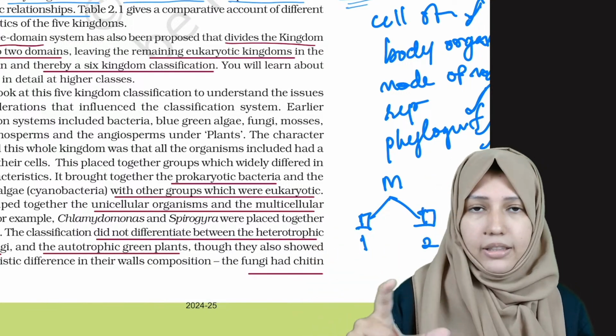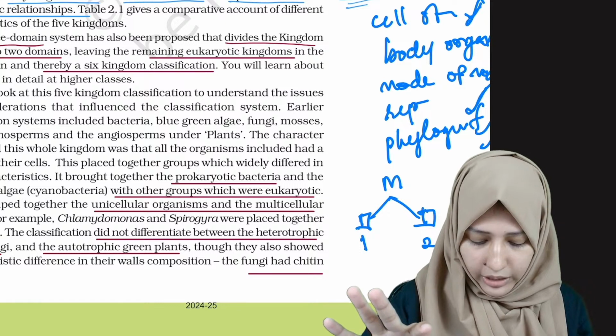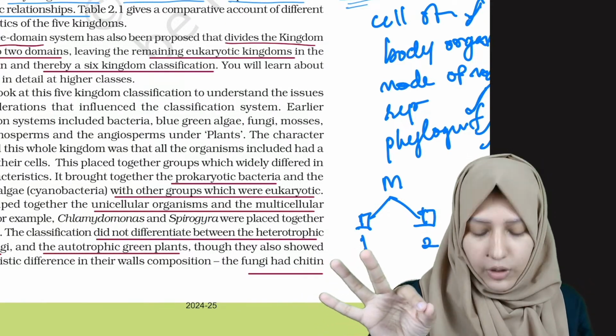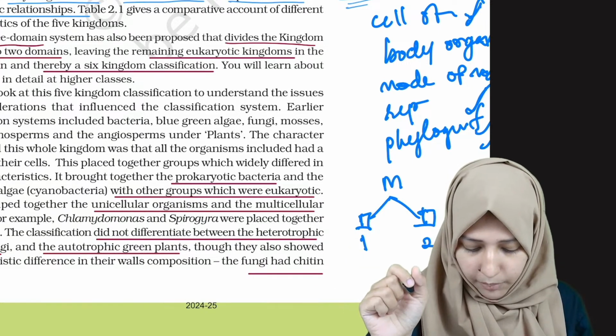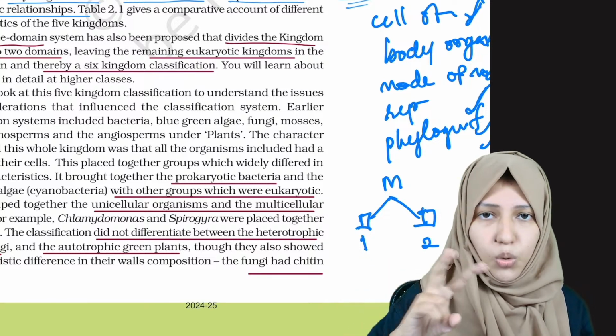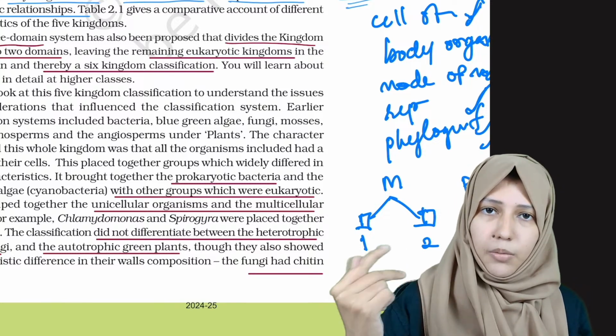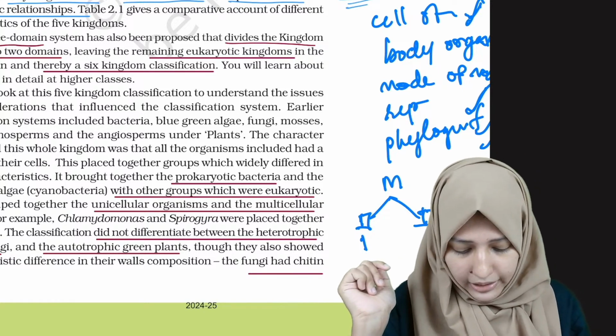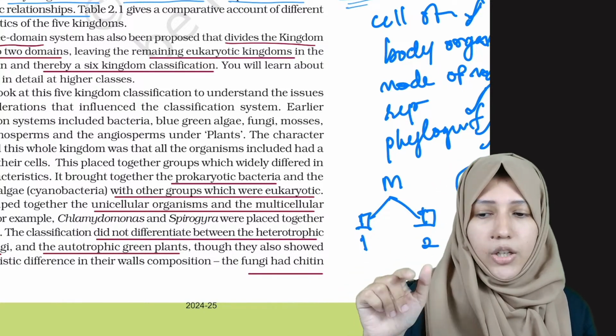All the other 4, Protista, Fungi, Animalia and Plantae, belonged to the 3rd domain. So, you got it right. Monera was divided into 2 domains, and all the other 4 were included in the 3rd domain.